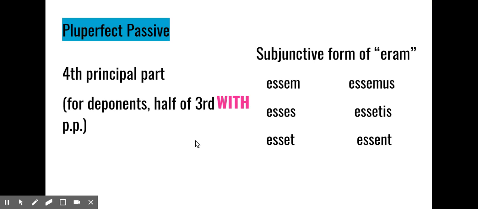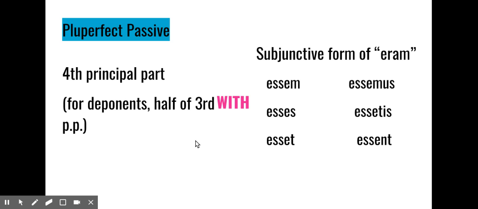Pluperfect passive forms begin with the fourth principal part, in the same way that pluperfect passive indicative forms started. The only catch is that now we're in the subjunctive mood. So instead of using the fourth principal part with eram, eras, erat, we are going to use the subjunctive form of eram. Now, if you remember, eram is the imperfect form of sum.